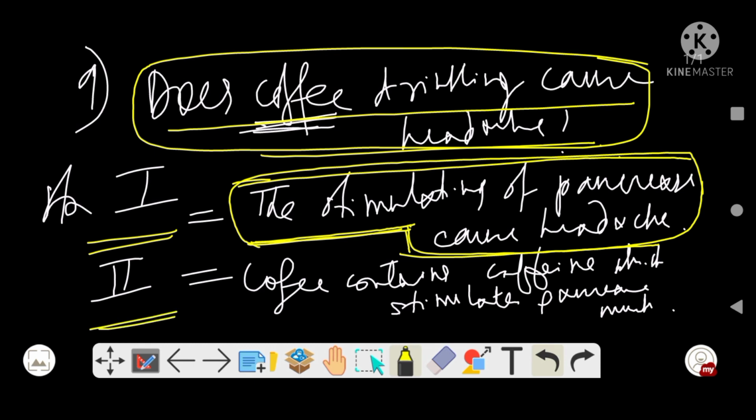Second statement, coffee contains caffeine, correct, which stimulates pancreas enzyme. That is also correct, but does stimulating of pancreas enzyme cause headache? Okay, because we have to go statement wise and not medical science wise. If I talk statement wise, from the first statement, can we say coffee drinking cause headache?